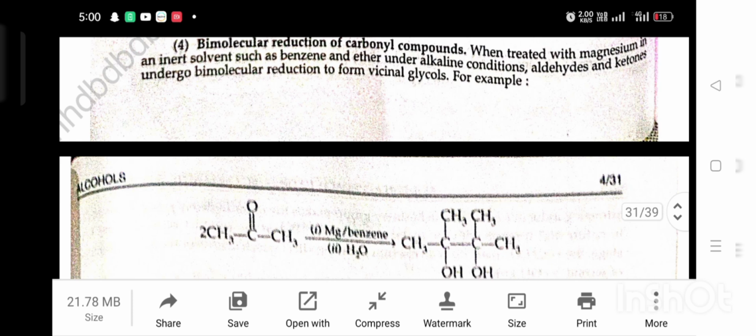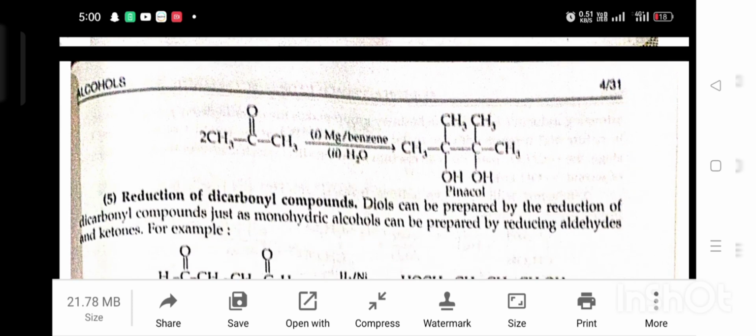For example, ketone in the presence of benzene and Mg, and second water, gives benzopinacol. Fifth, reduction of dicarbonyl compounds. Diols can also be prepared by reduction of dicarbonyl compounds, just as monohydric alcohols can be prepared by reducing aldehydes and ketones.